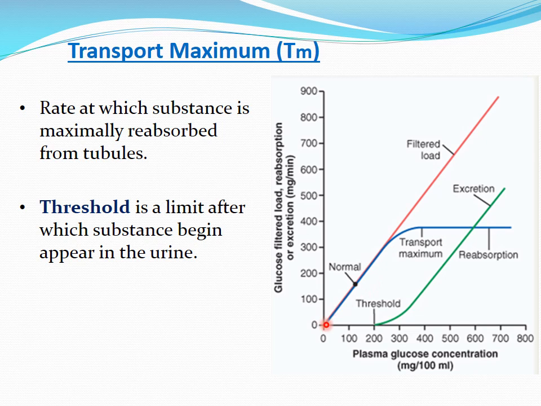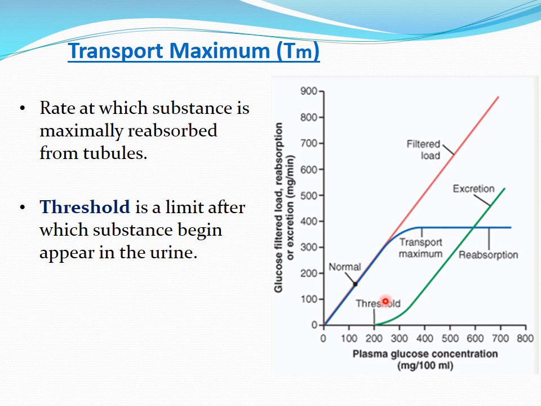As the filtered load increases up to a certain limit, the reabsorption rate also increases proportionally. But as the transport maximum of that particular substance is reached, beyond that the reabsorption line, you can see, will become straight. Beyond that there will be no further reabsorption. So this is the transport maximum.